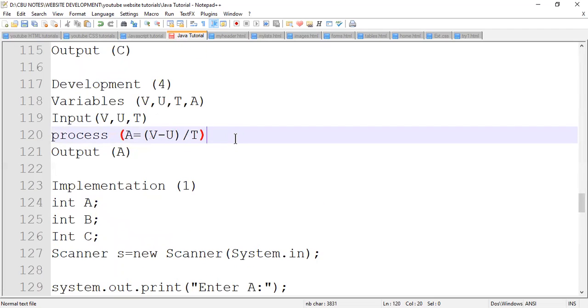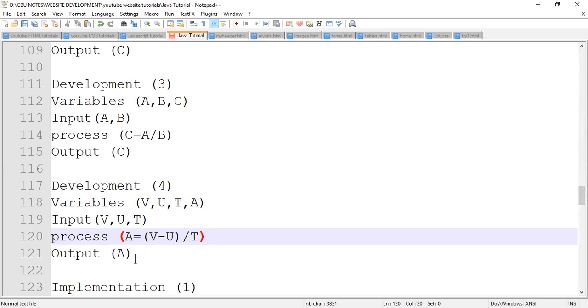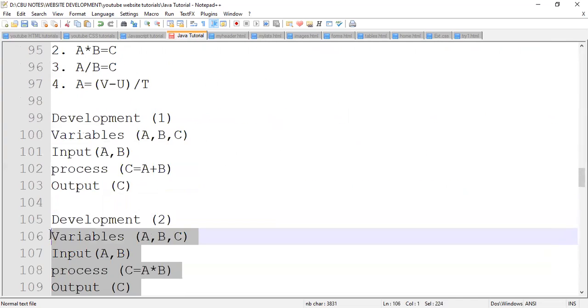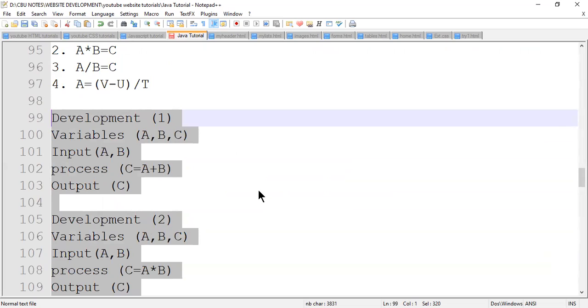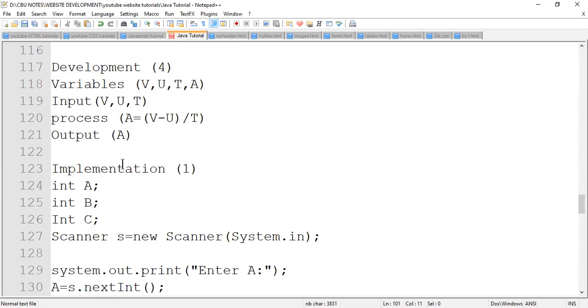So this is just how you get what you need before you touch or open NetBeans and start programming. You need to understand a given problem or scenario using VIP. What are my variables? What are my inputs? What is the process? And what should be given out as output? Because if you don't understand this, you're going to write a wrong program. So now look at how I'm going to interpret this as implementation.